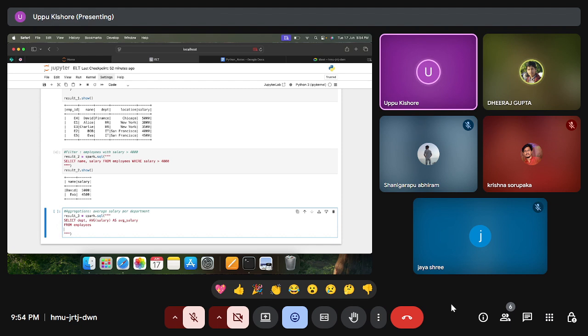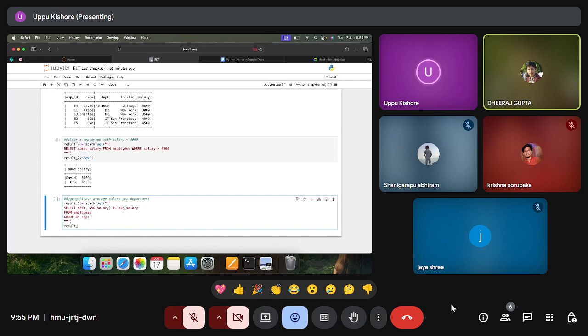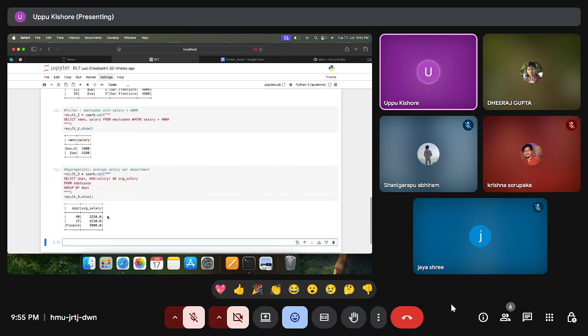This last line is the main thing. Group by department. So in interviews, they will ask these kind of questions majorly. So we have to remember this group by department. This is the main logic in this complete query. Result underscore 3 dot show. So here we have got the average salary. The aggregations.